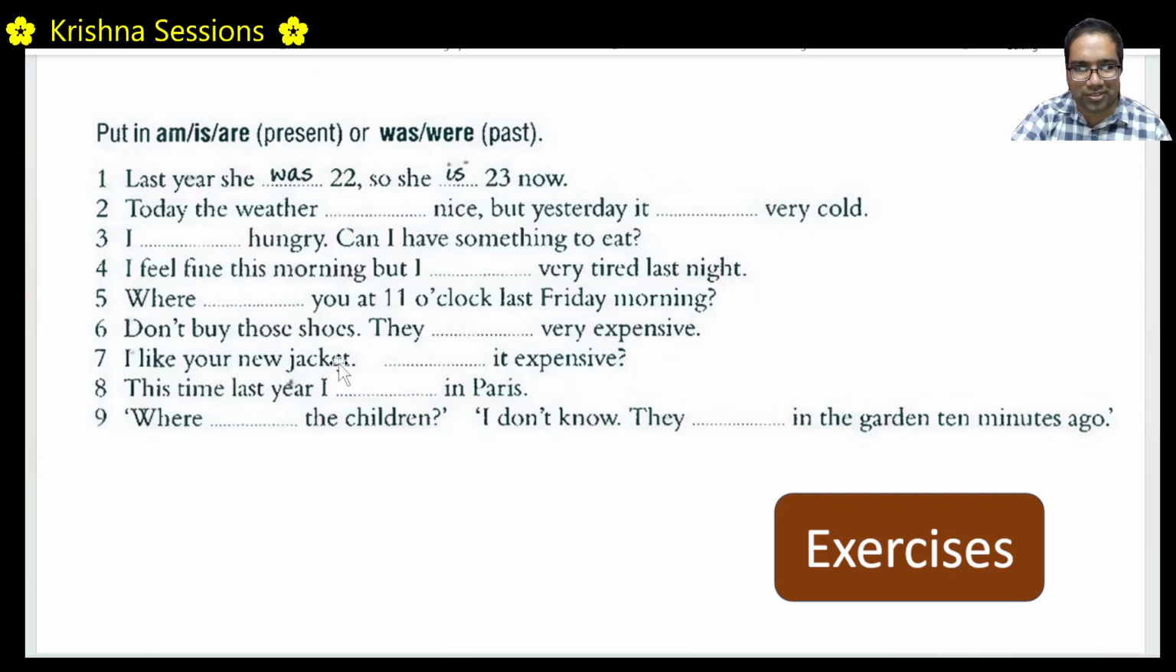I like your new jacket. Here it should be "was it expensive?" Because this fellow has already bought this jacket long ago. Right? That's why it is "was it expensive?"